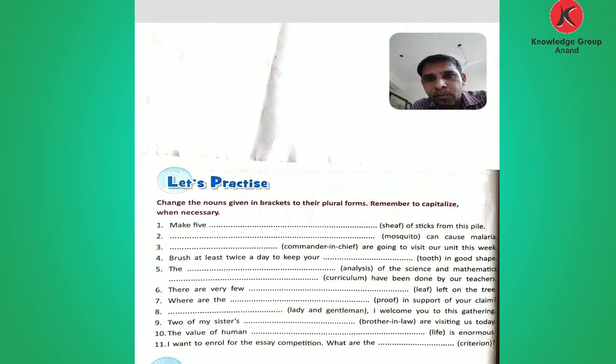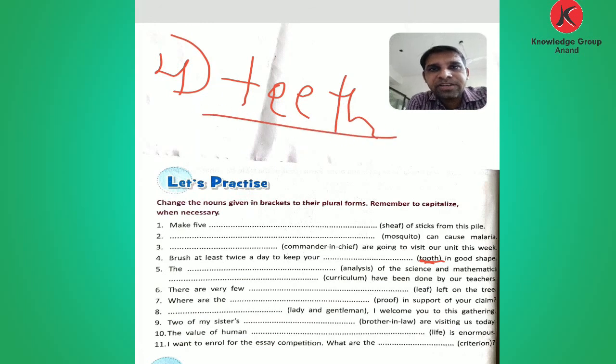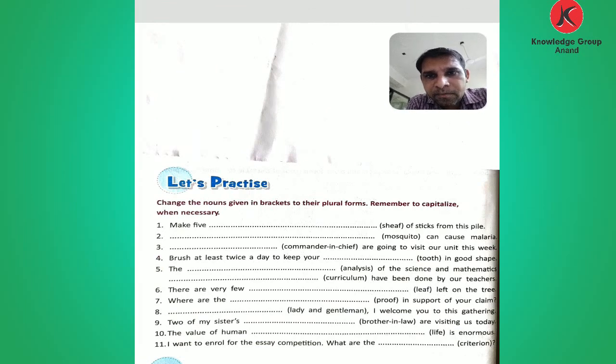Brush at least twice a day to keep your blank in good shape. Here given the tooth. Tooth is the singular form. How to make the plural? We write teeth. So this is the plural of tooth. So number 4 answer is teeth. Now it comes to number 5.